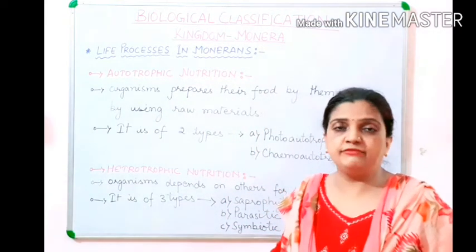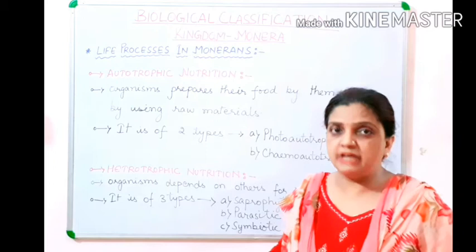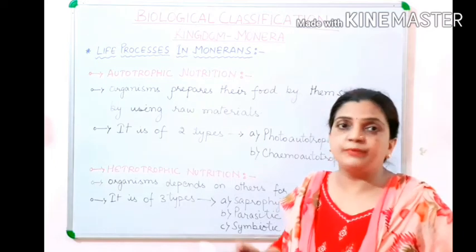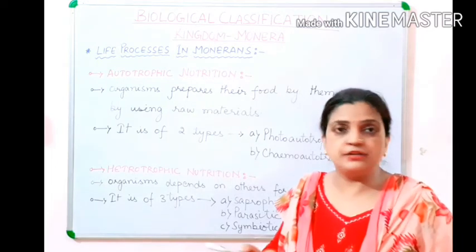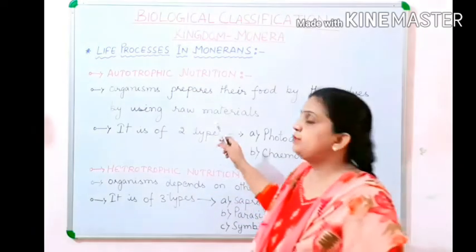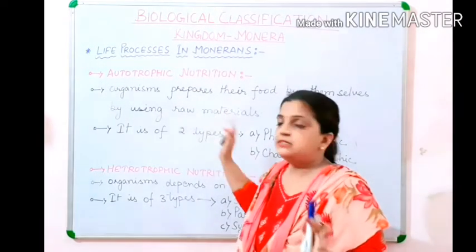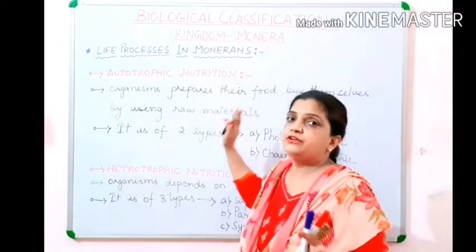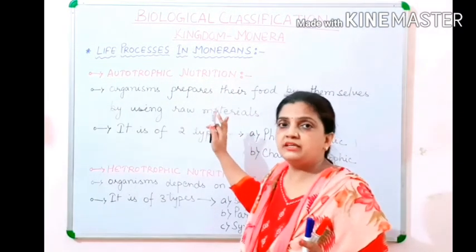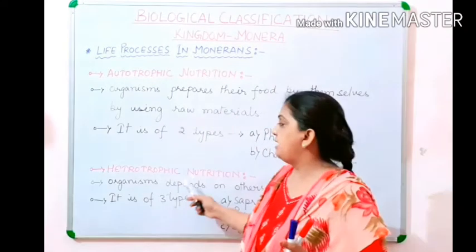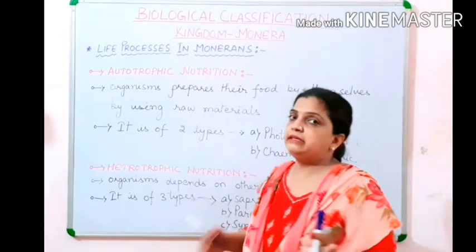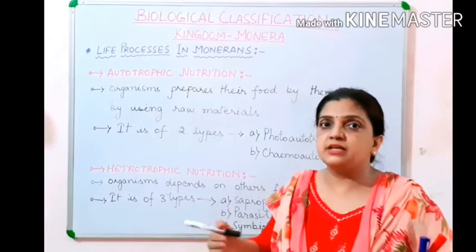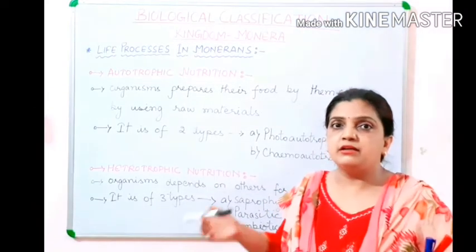You are very familiar and know very well what the autotrophic and heterotrophic nutrition methods mean, so I am not going to explain the definition. In simple words, in autotrophic nutrition, organisms are capable of making their food by themselves, and in the heterotrophic mode of nutrition, organisms are dependent on others for their food.